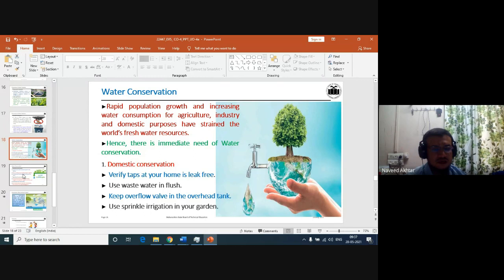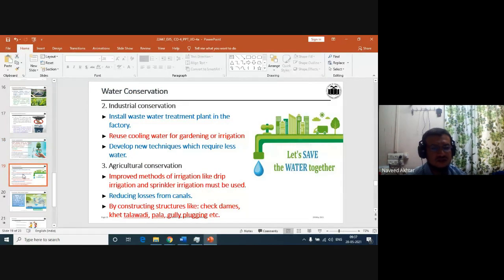Okay. Also the domestic and industrial wastages, the industrial wastewater, are very polluted with chemicals.